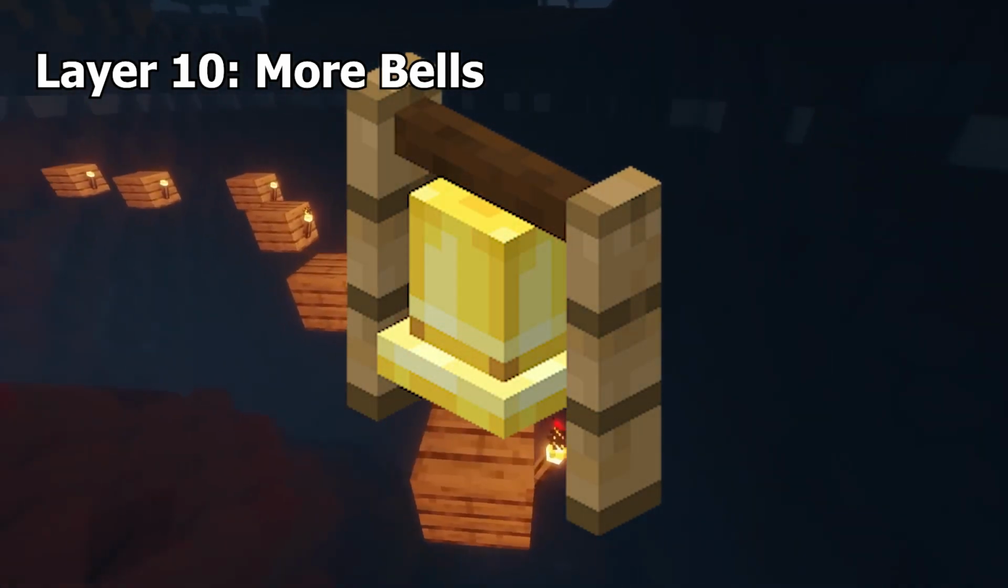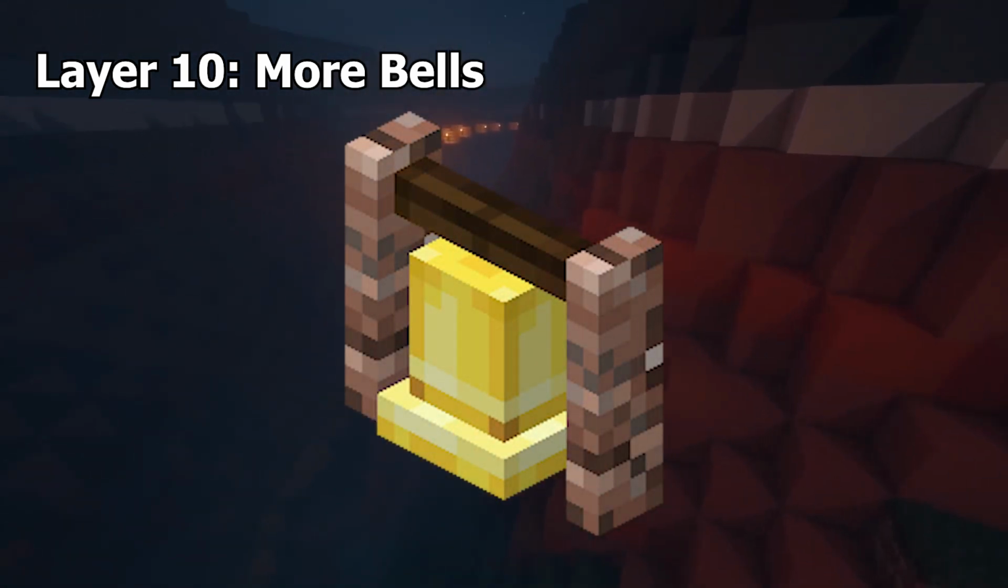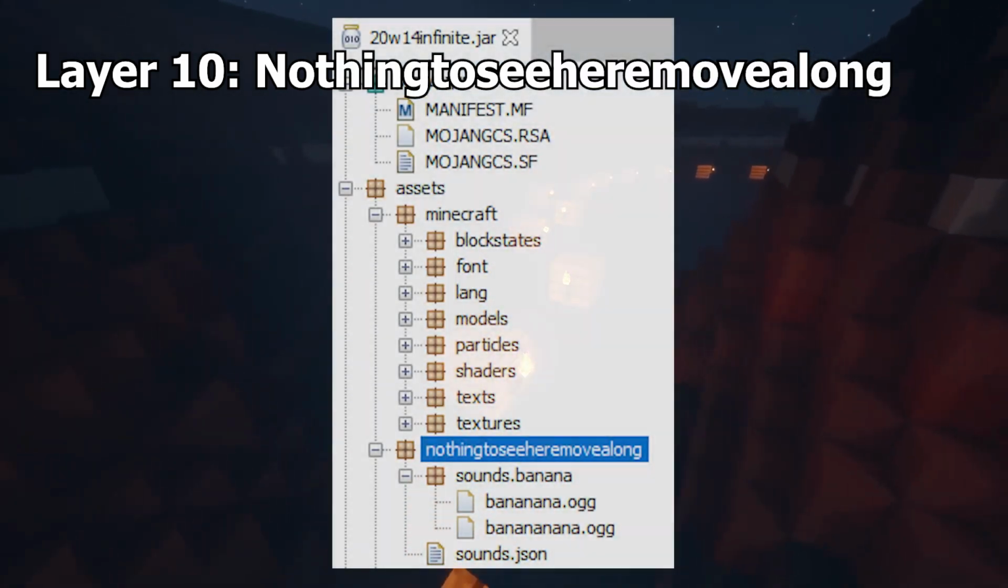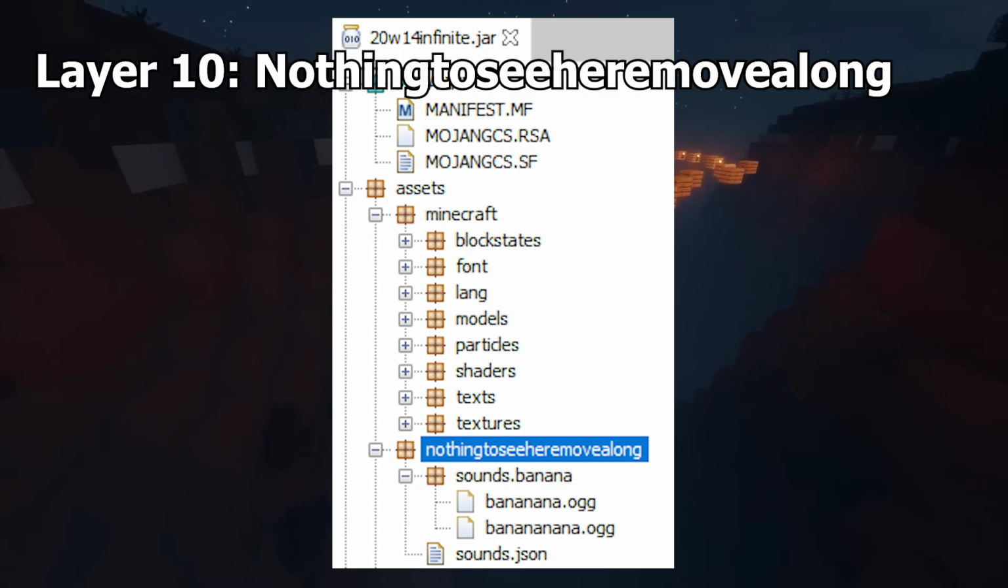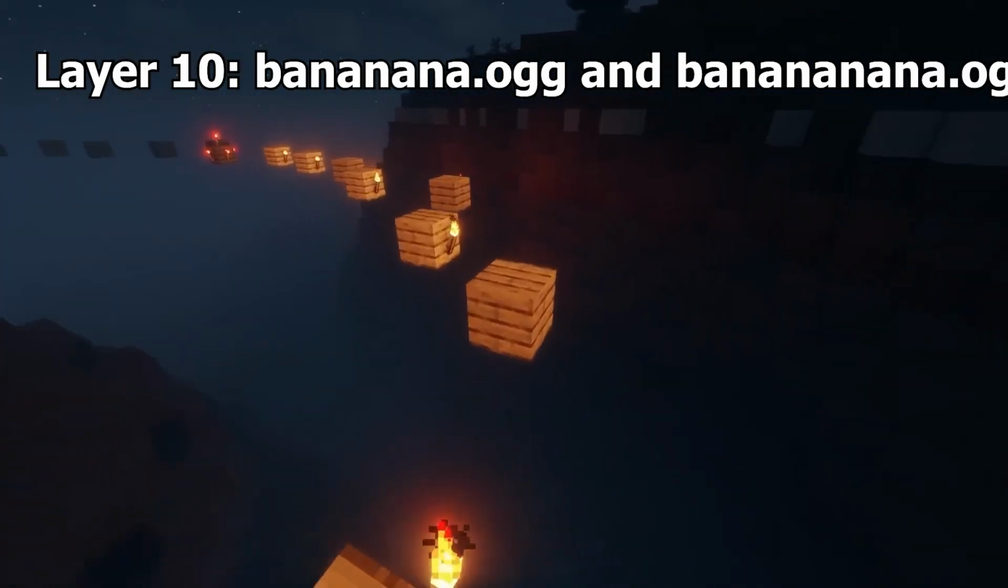More bells. There are unused textures of the bell in Minecraft that can be obtained via commands. They come with sides of granite, polished granite, and diorite, in addition to the stone texture that we have today. Nothing to see here, move along. This is a secret file in the infinity snapshot of the game that contains 2 audio files, which are the next entries on this iceberg.